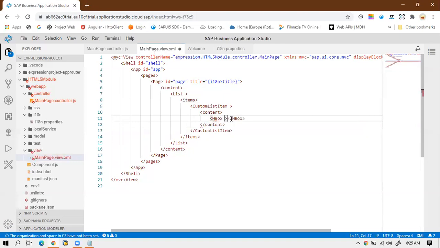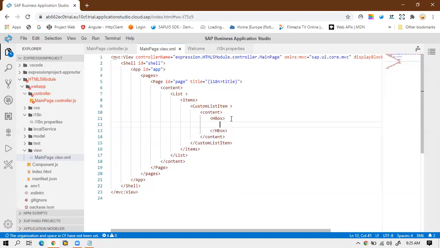Okay, so edge box is also one kind of control for alignment, for the different layouts it provides. Edge box means horizontal box, so whenever you want to display two controls' data in a single line, edge box is very helpful in that case. Similar to edge box there is a V box also. The V box will display the controls in vertical format, but edge box will display them in a single line, in the same line. So I have to display the two controls in the same line. For example, the text. Okay, so text is a control,